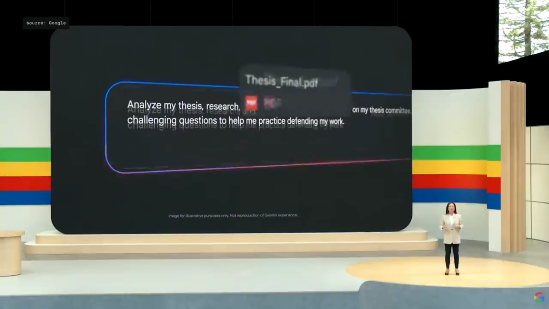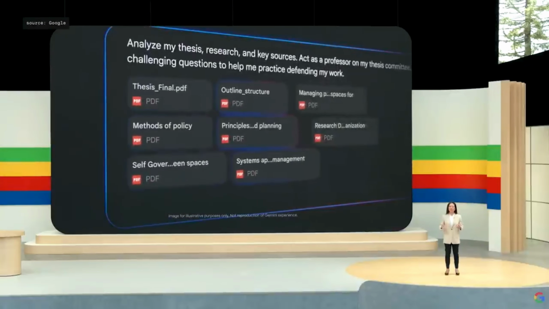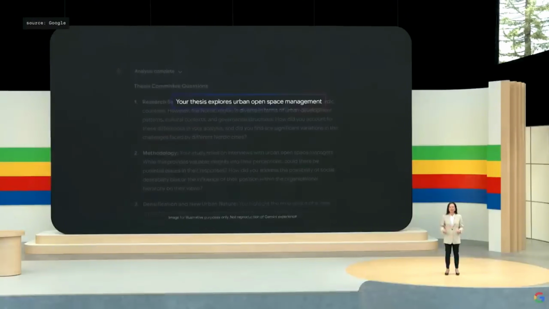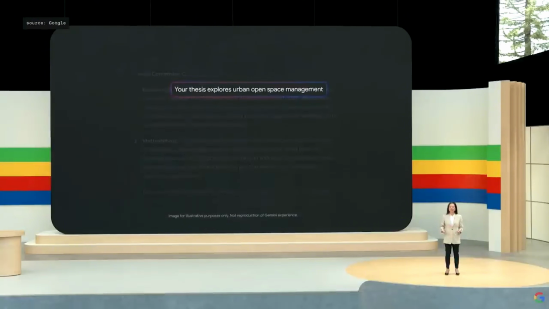You can upload your entire thesis, your sources, your notes, your research, and soon interview audio recordings and videos too. It can dissect your main points, identify improvements, and even role play as your professor.